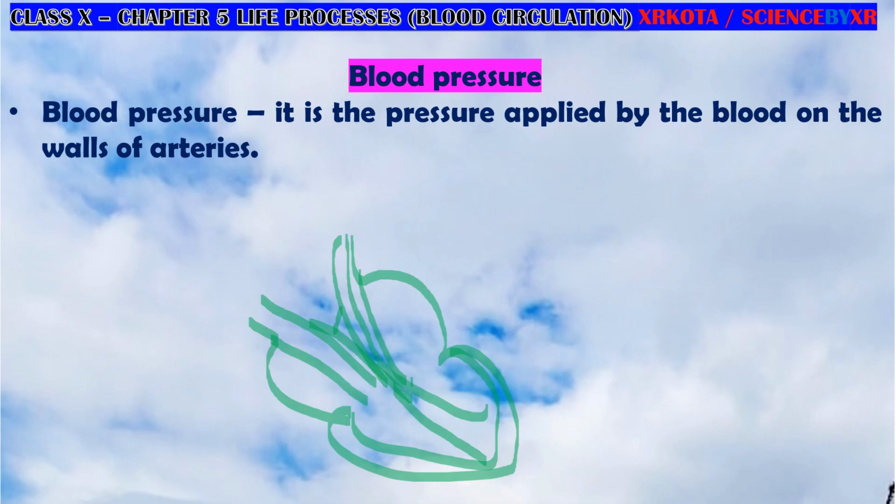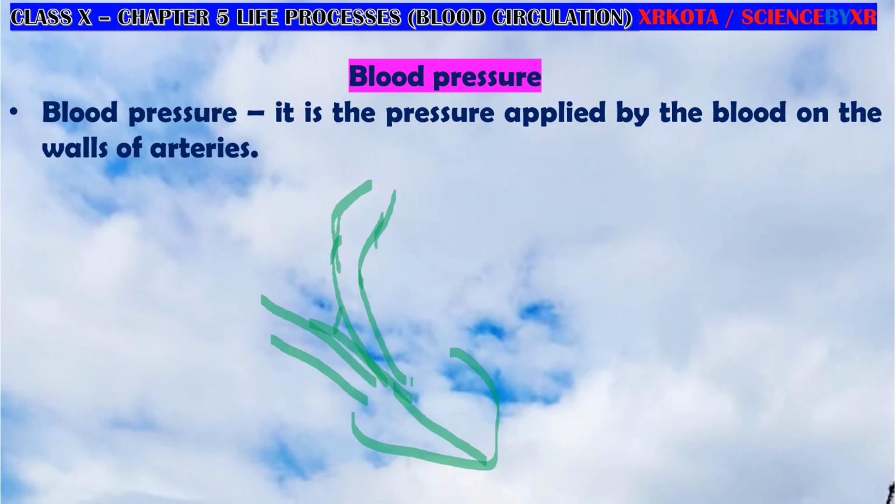So there is a large amount of blood here, and the arteries swell here because of the pressure exerted by the blood on the walls of the arteries. I'll draw it better. Okay. So here the blood is exerting pressure on the walls of the arteries, and this pressure is called blood pressure.